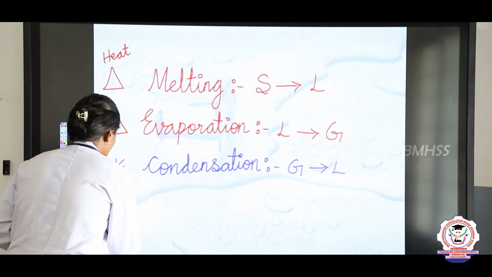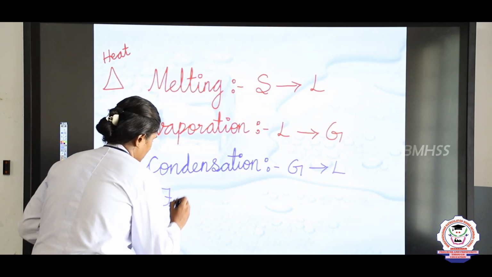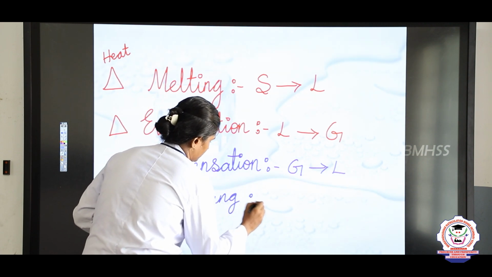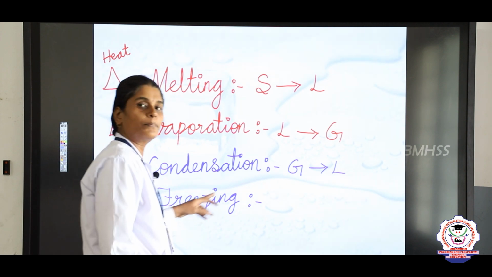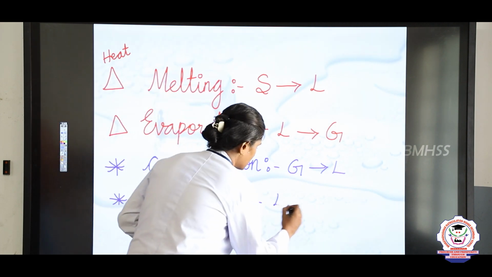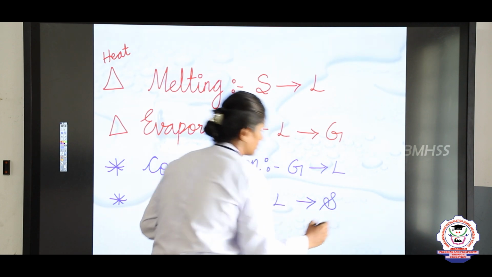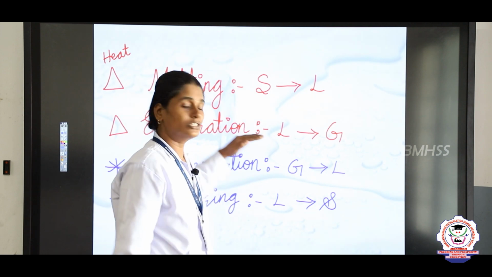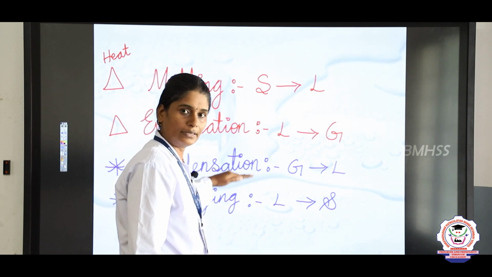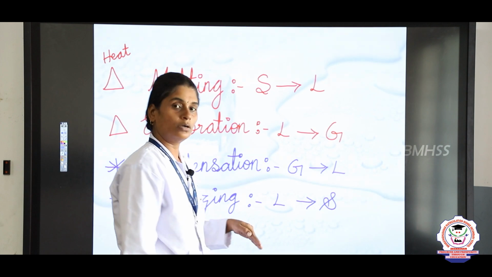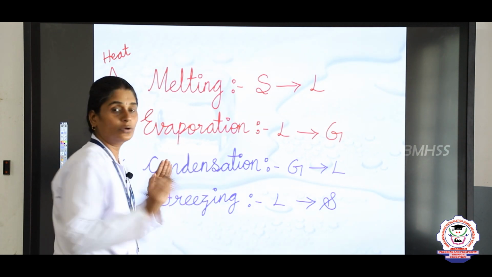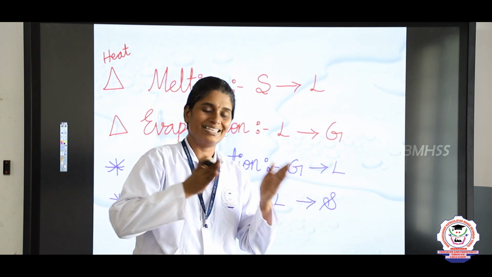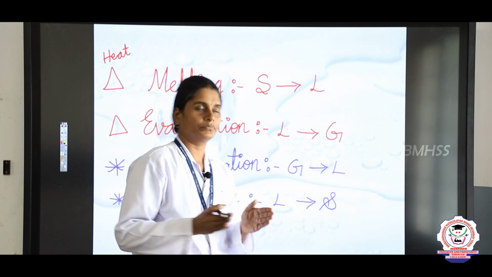The next one that we saw is freezing. So what is freezing? The process by which liquids change into solids. The process by which liquids change into solid on cooling. So these two processes are done under the cooling method and these two processes on the heating method. Okay. So, are you clear between melting, evaporation, freezing and condensation, right? Yes.